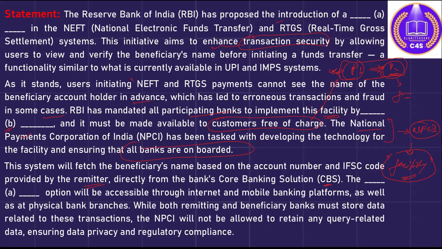The facility will be accessible through internet and mobile banking platforms, as well as at physical bank branches, while both the remitting and beneficiary banks must store data related to these transactions. The NPCI will not be allowed to retain any query-related data, ensuring data privacy and regulatory compliance.